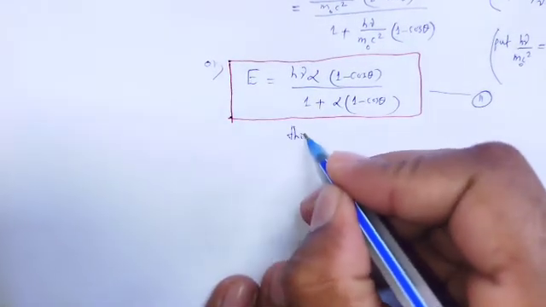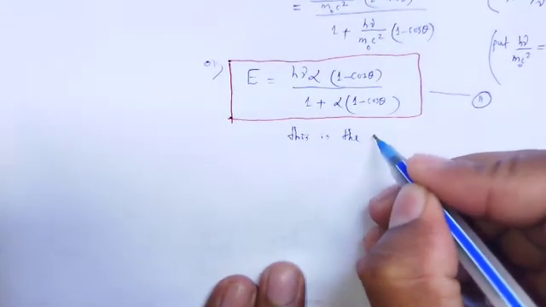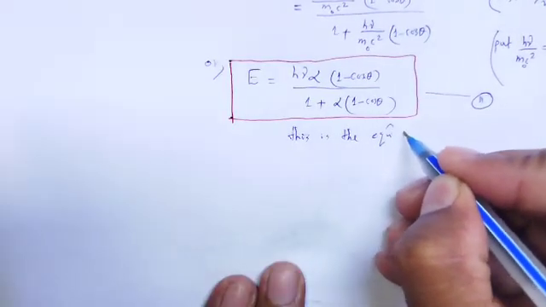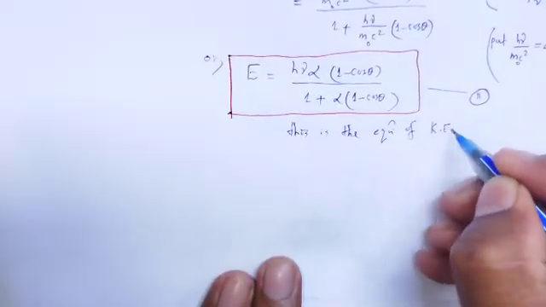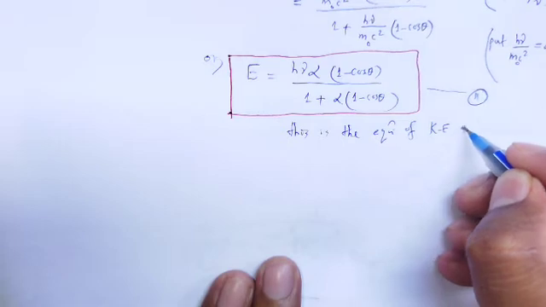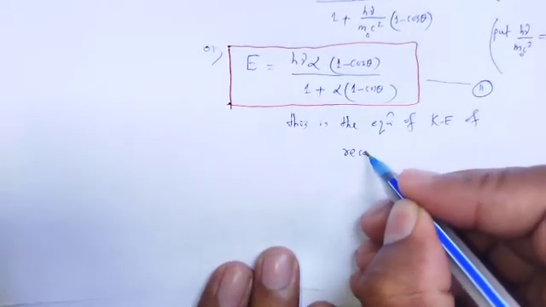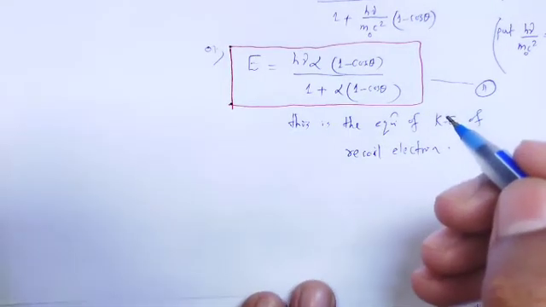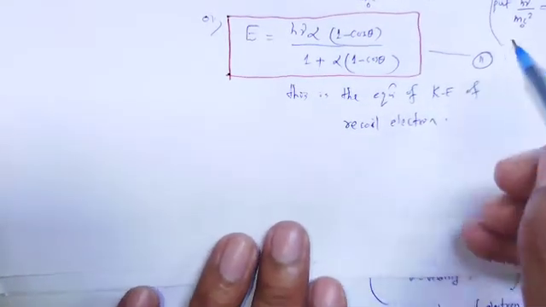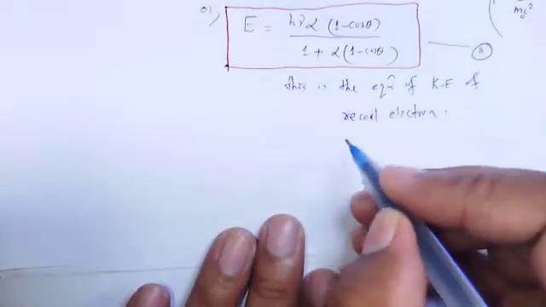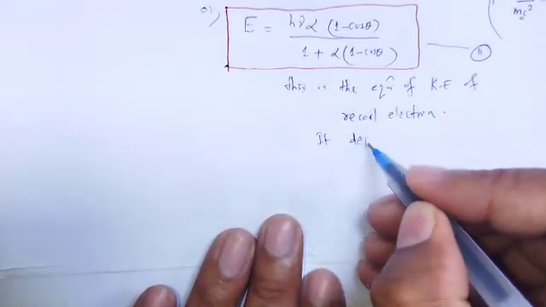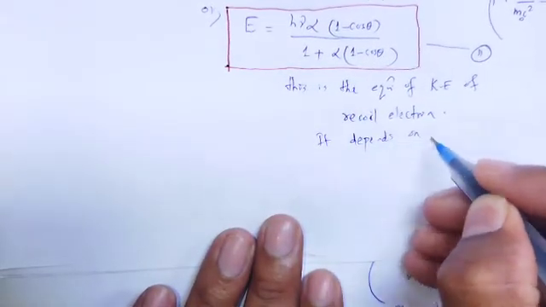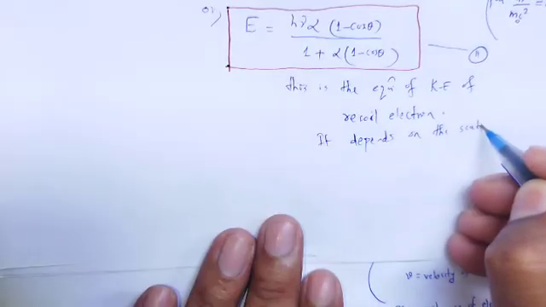This is the relation, this is the equation of the kinetic energy of the recoil electron. It depends on the scattering angle.